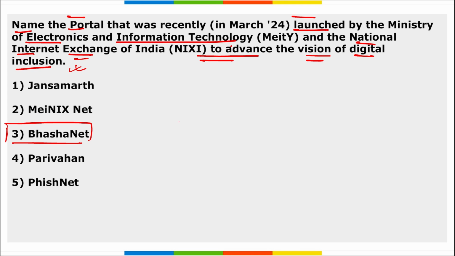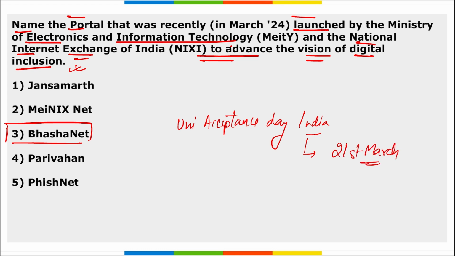The portal was launched during the Universal Acceptance Day India event, and this was held on 21st of March, correct? And the location where this was held is Dr. Ambedkar International Center, that is in New Delhi.